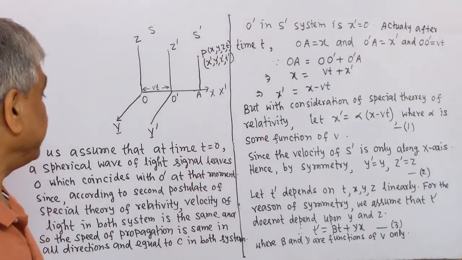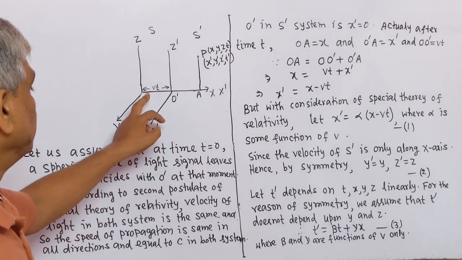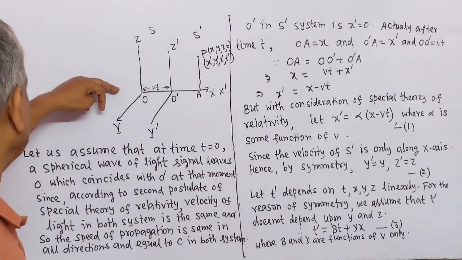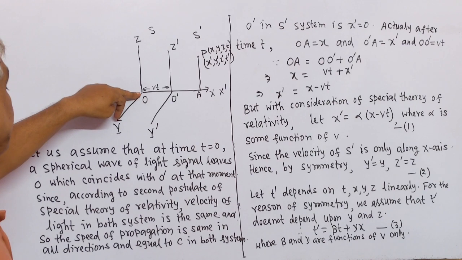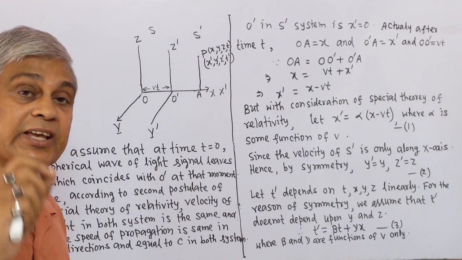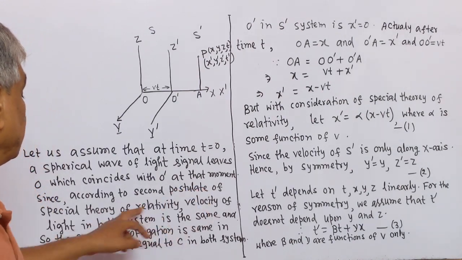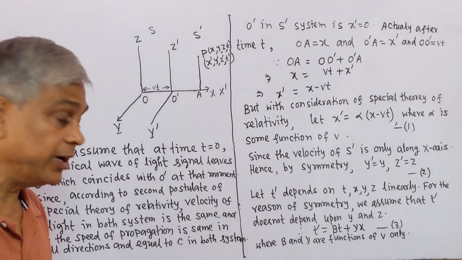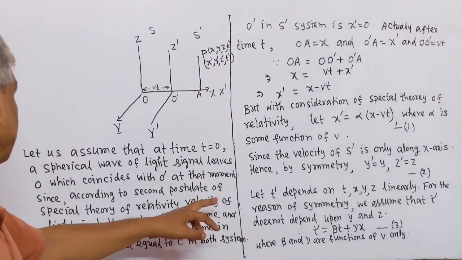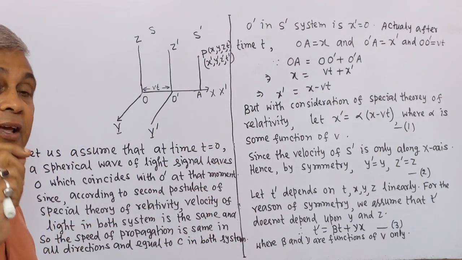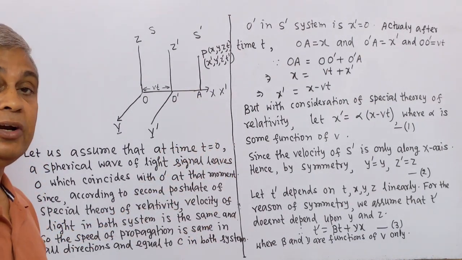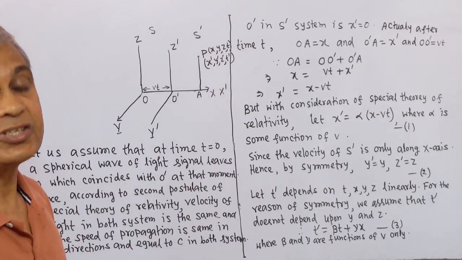Let us assume that at time t equal to 0, a spherical wave of light signal leaves O, which coincides with O prime at that moment. Since according to the second postulate of special theory of relativity, the velocity of light in both systems is the same, the speed of propagation is the same in all directions and equal to c in both systems.